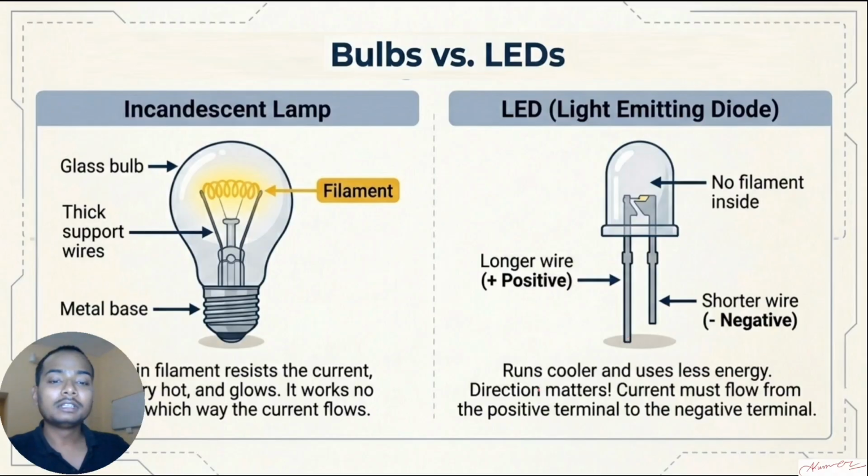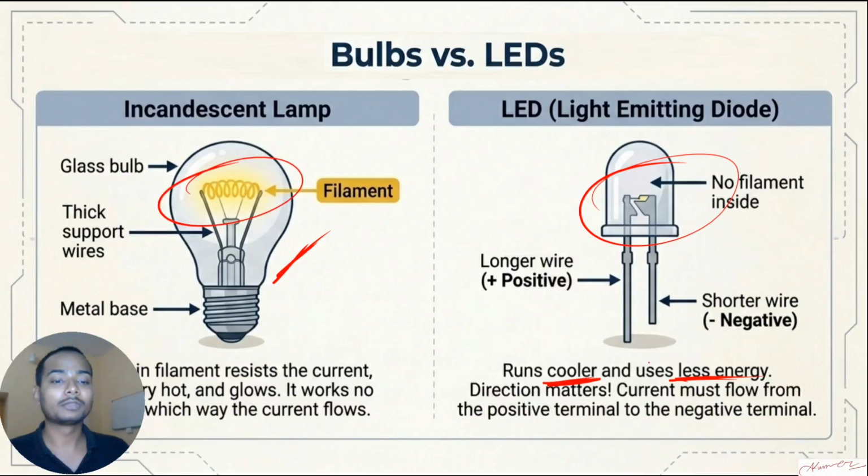That's why it is called run cooler. It does not generate heat, and because of that, it can work on less energy also. Like this bulb, you can connect it with a battery or different cells, and it will glow. But if you connect the other bulb with the cells or the battery, it will not glow because it requires a high amount of electric current.